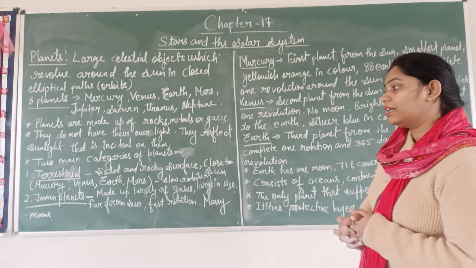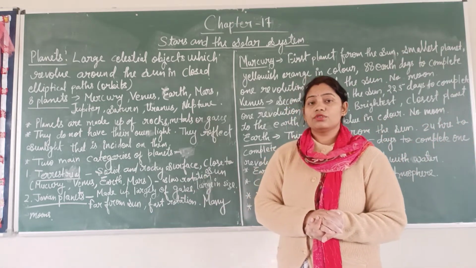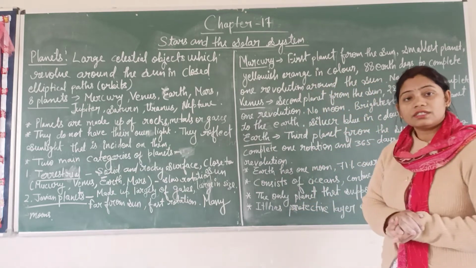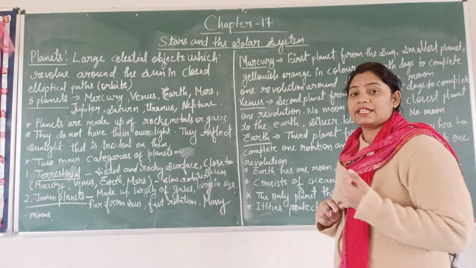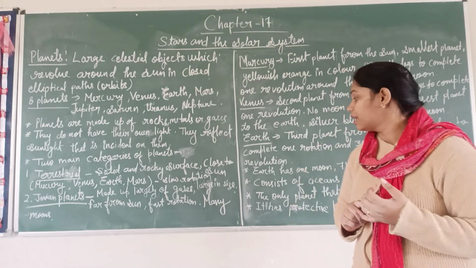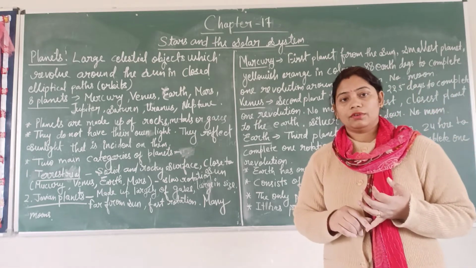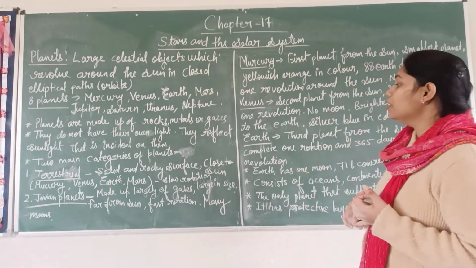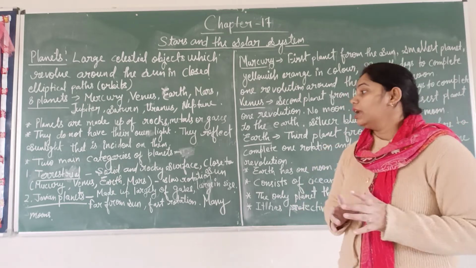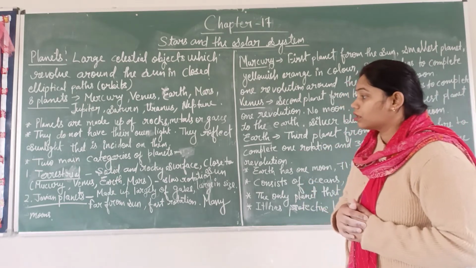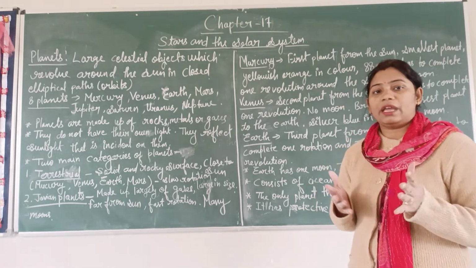Then the second category of planets is Jovian planets. Jovian planets are large in size. Mainly they are made up of gases, and they are far from the sun. They have fast rotation, and they have many moons also. When we talk about terrestrial planets, they have a moon but not so many moons.